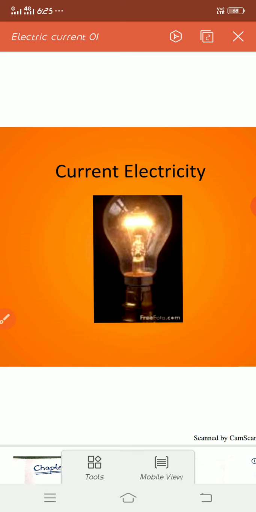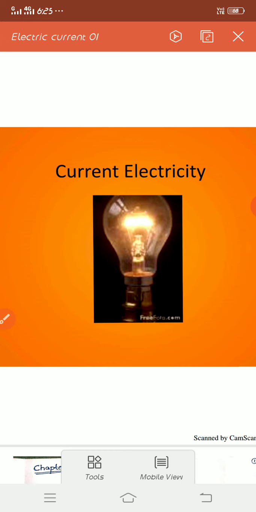So up to here, from your childhood, you might have learnt some things about current electricity. Roughly you have an idea about what current electricity is, so no need to give much introduction. Today in this chapter, current electricity, which is your third unit of the syllabus, we are going to study the physics lying in it.